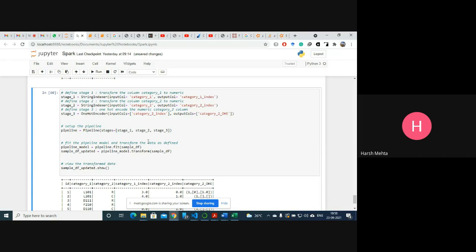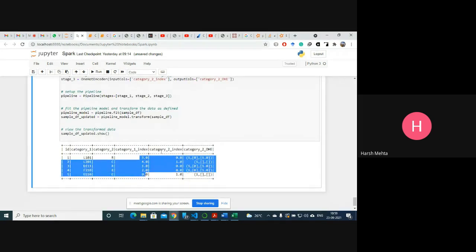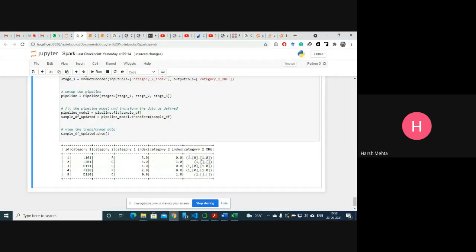Yes, here you see category 1, category 2. Then we are converting into numbers. These are some specific numbers we have assigned. For category 2, some specific numbers we have assigned. And then this is the one hot encoding of category 2.